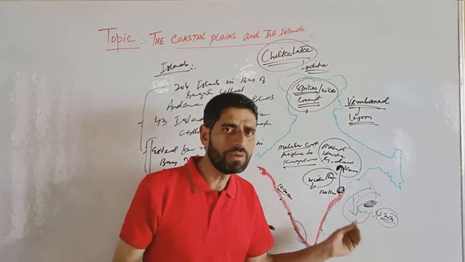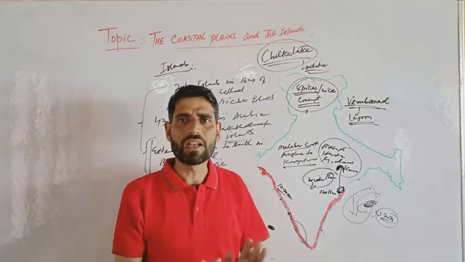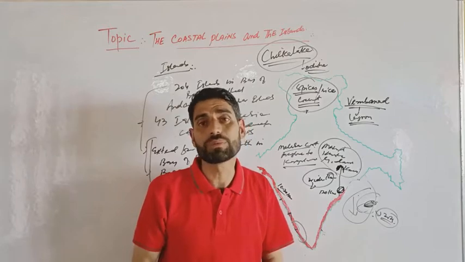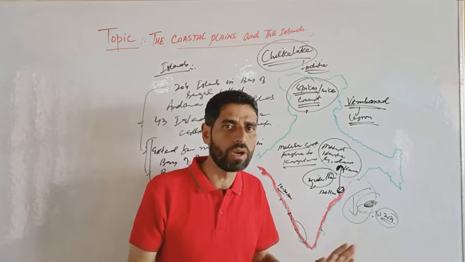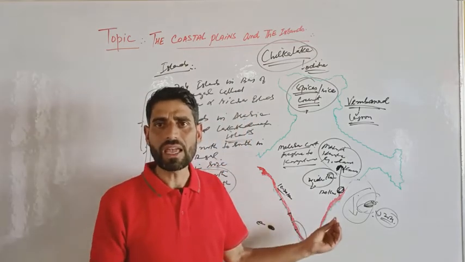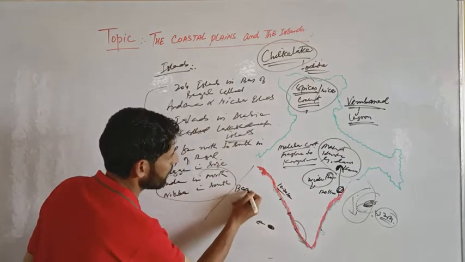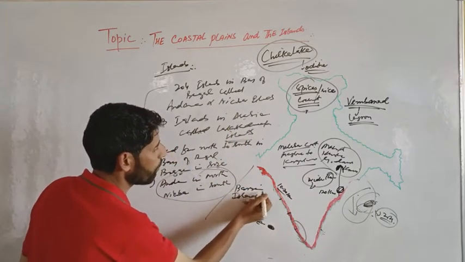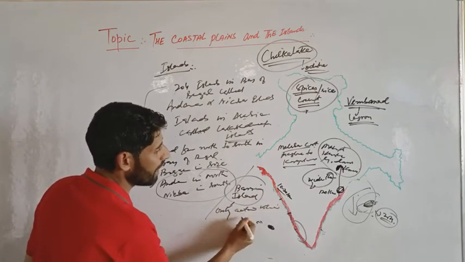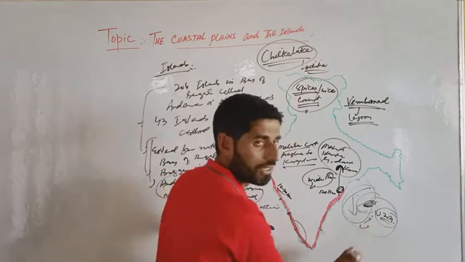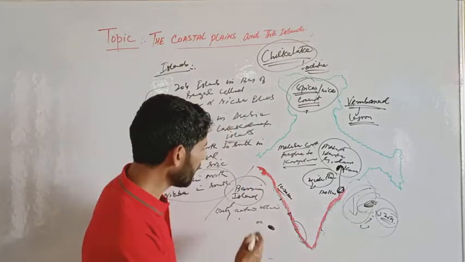It is believed that these islands are an elevated portion of submarine mountains. The only active volcano in India is Barren Island. Remember, Barren Island is the only active volcano in India. Where is it? In the Andaman and Nicobar Islands.